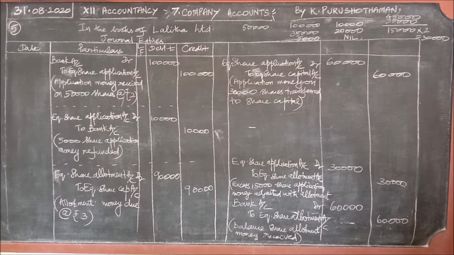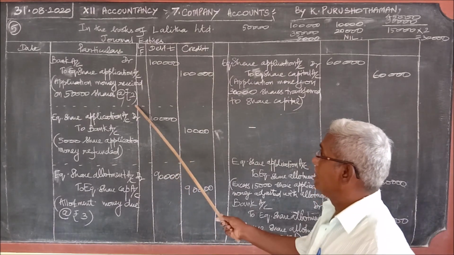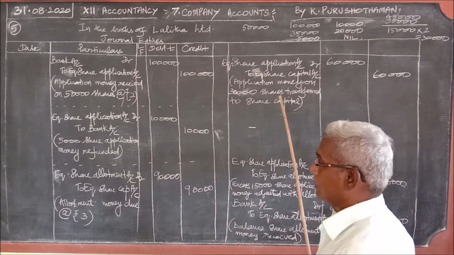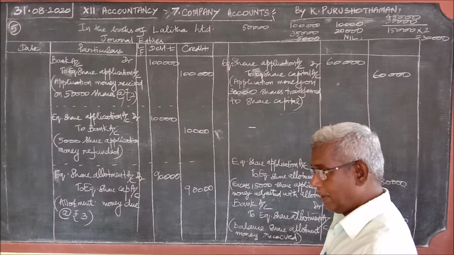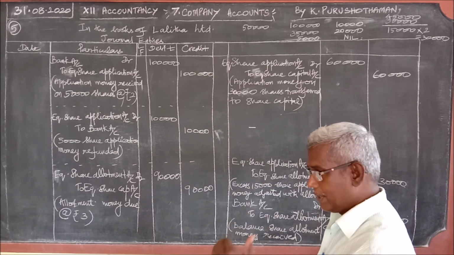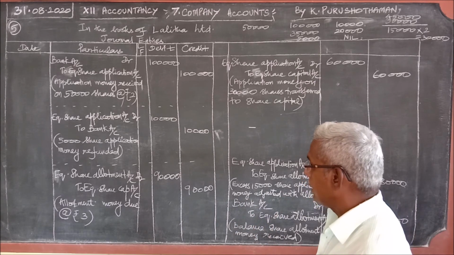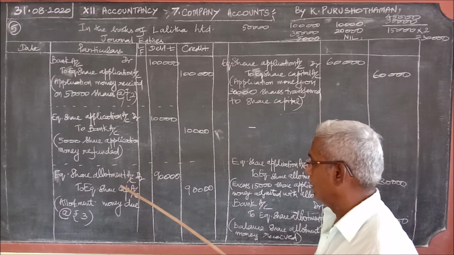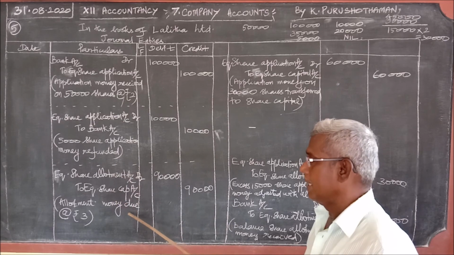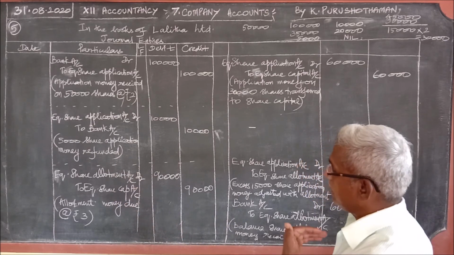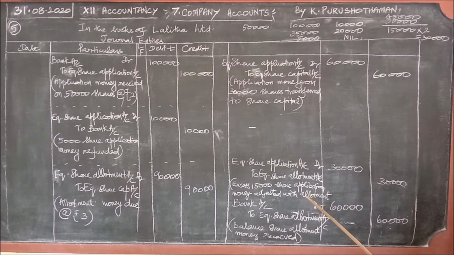Then, next one, receipt. I told you already, in the first stage, first money is received, then the money is transferred to share capital. Whereas from allotment stage, first call stage, final call stage, in all these stages, first a letter of reminder will be sent for that one journal entry, and after seeing the letter, the shareholders will pay, and for the receipt there is another journal.